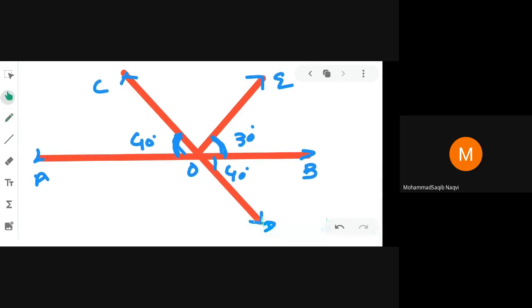Now if we consider line AB, this angle 40 degree, this angle COE, and this angle 30 degree form a linear pair, because these three angles make 180 degree, as AB is a line. The sum of these angles is always 180 degree.